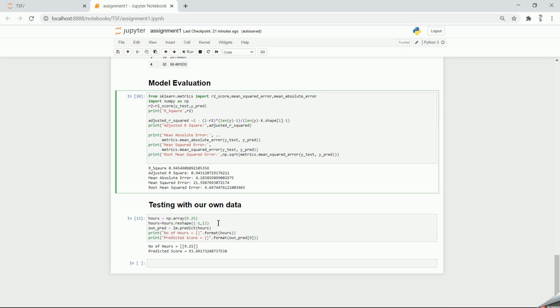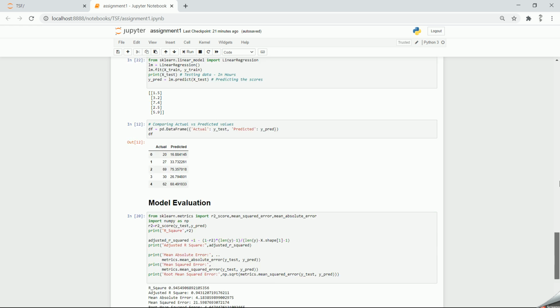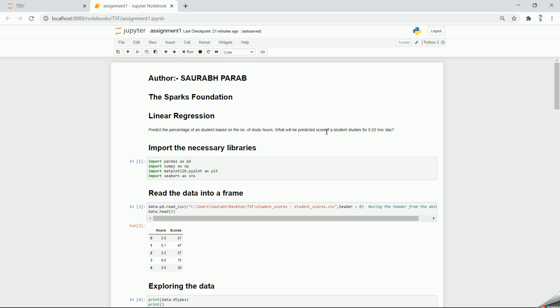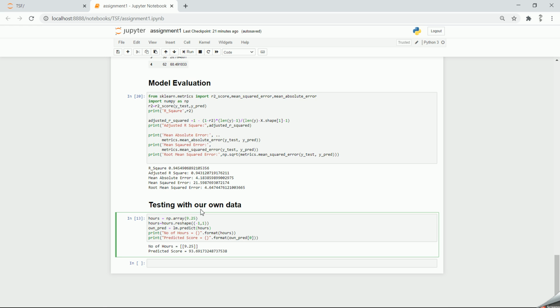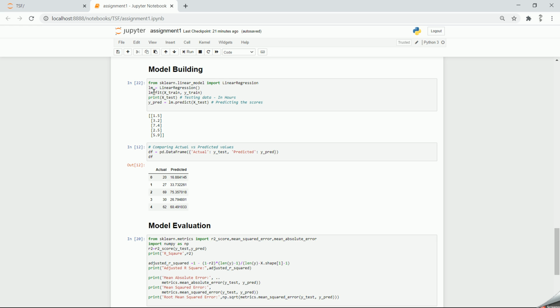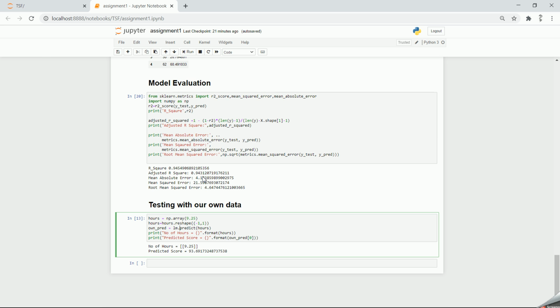Also, coming to our problem statement, that is how much the student will score if he studies 9.5 hours a day. So I've generated an array and I've passed the value as 9.25 hours into our LM. LM means the name of the model, the linear regression model.